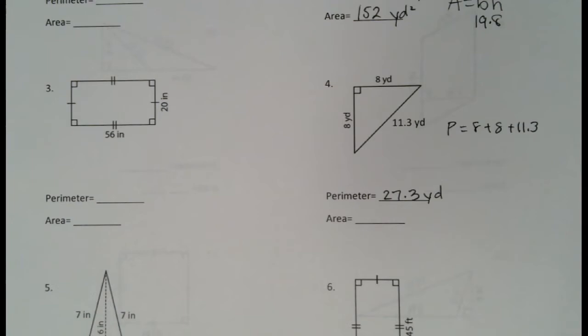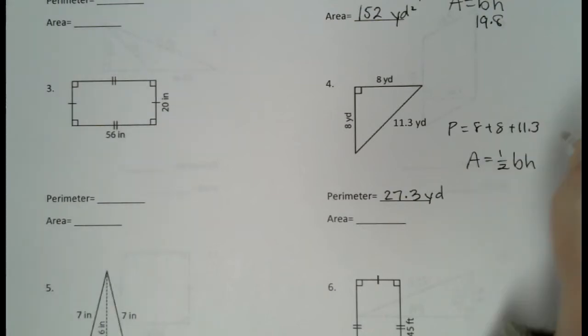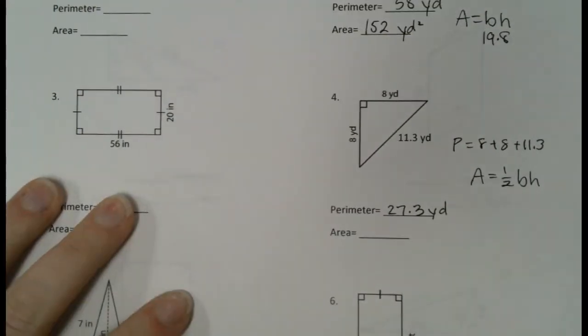Now, it's the area that some people found hard, because our formula says 1/2 base times height, and we have been talking about base, and we've been saying base means what? Bottom. The bottom. Base means bottom, and the thing about this shape is it doesn't have a bottom. So you're going to have to use a little creativity. Now, I put this on here to see what you guys would do. I didn't expect everybody to get it right. You've got to determine which side should be the base.